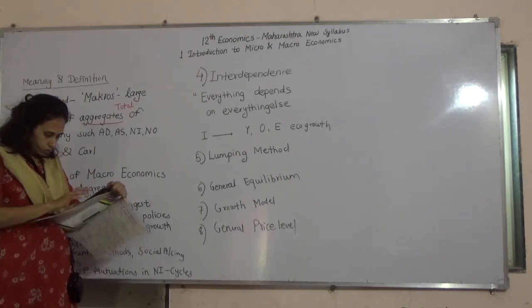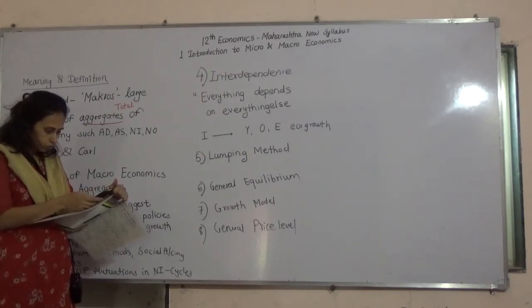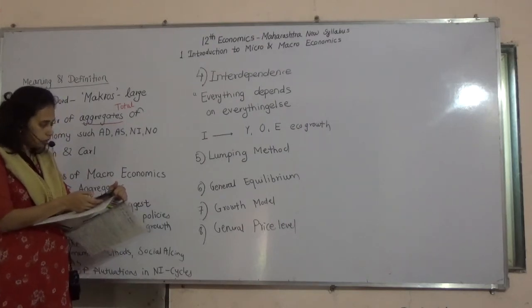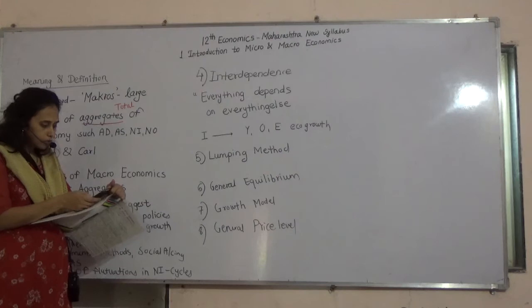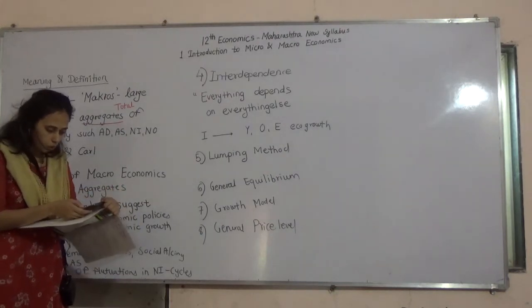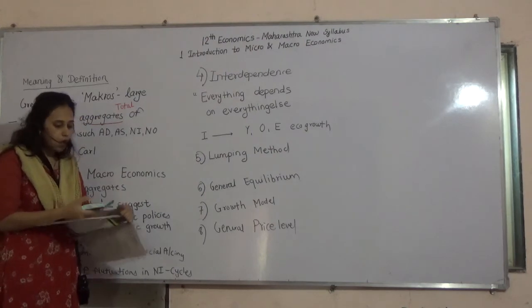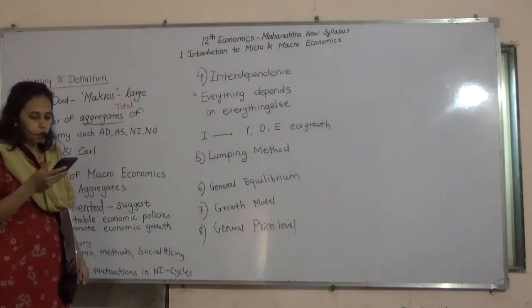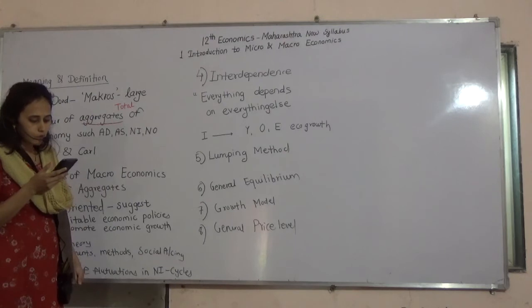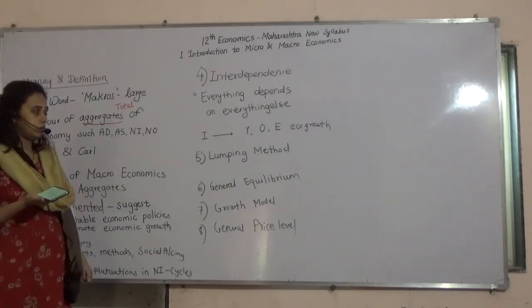Then we have growth models. Macroeconomics studies various factors that contribute to economic growth and development. It is useful in developing growth models. They have given here one example, the Mahalanobis growth model. What is it?